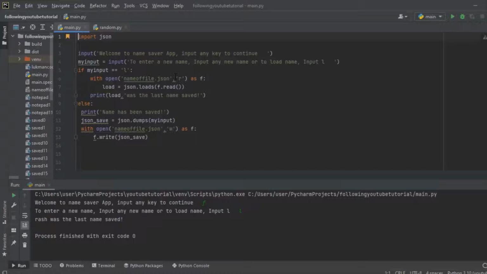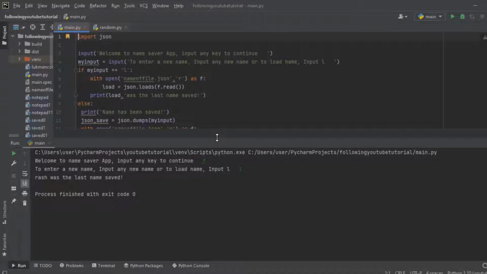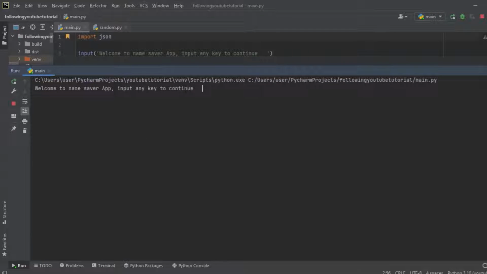Hi friends, today I'm going to show you how to save and load using Python JSON. Let me show you the result of this work. It says welcome to name saver app, input any key to continue. Then, to enter a new name, input any new name.